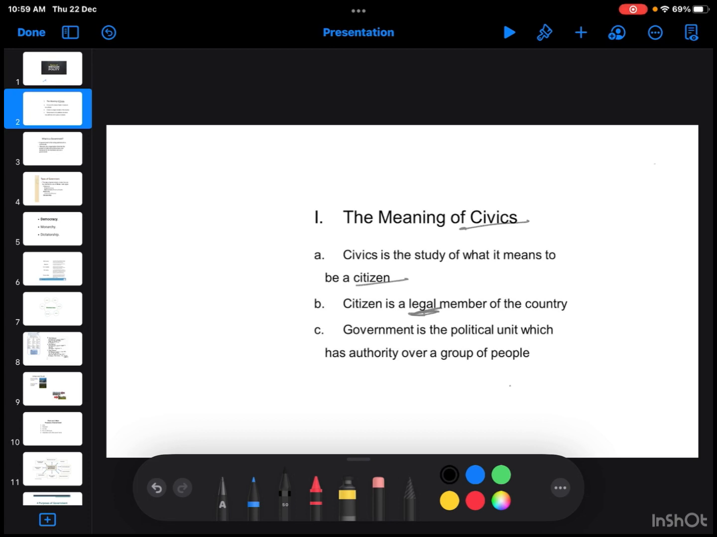Government is the political unit which has authority over a group of people. Citizens of India have 6 fundamental rights. The first one is the right to equality. The second is the right to freedom. The third is the right against exploitation, then freedom of religion, cultural and educational rights, and the right to constitutional remedies. These are the 6 fundamental rights.